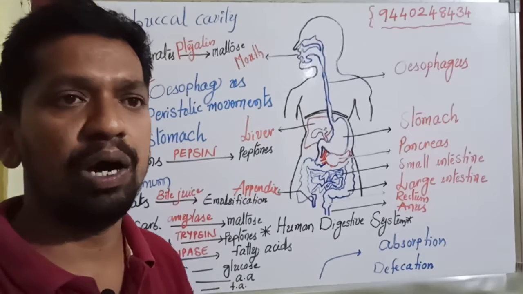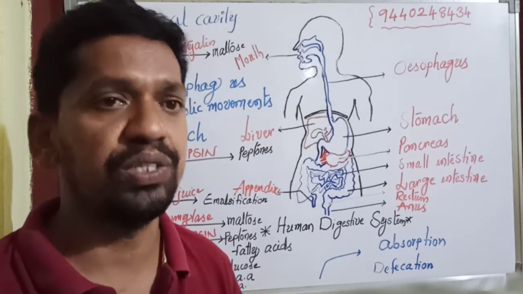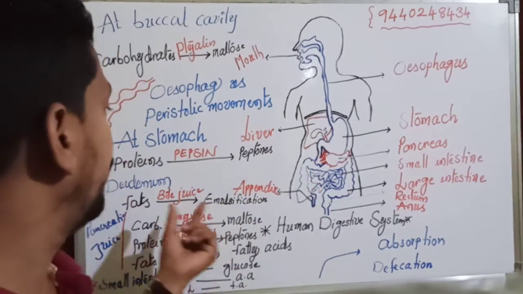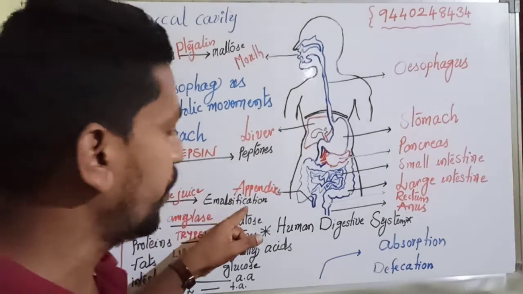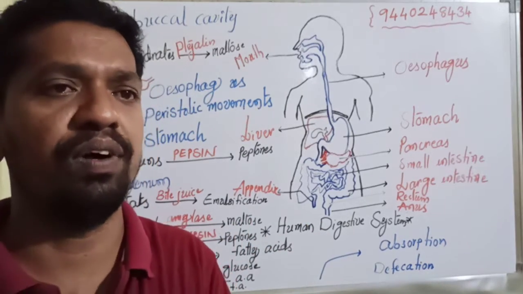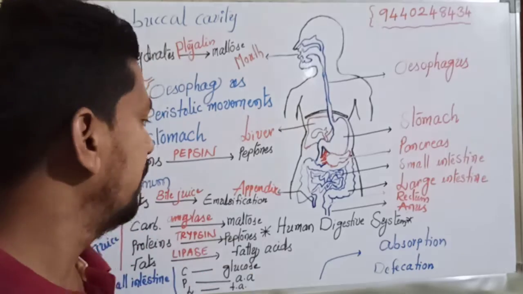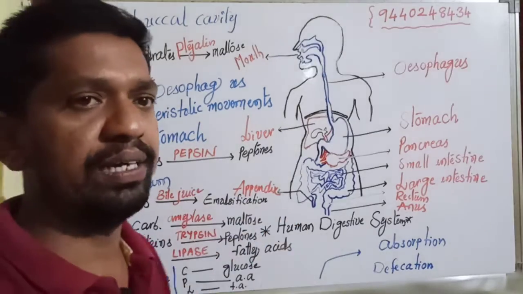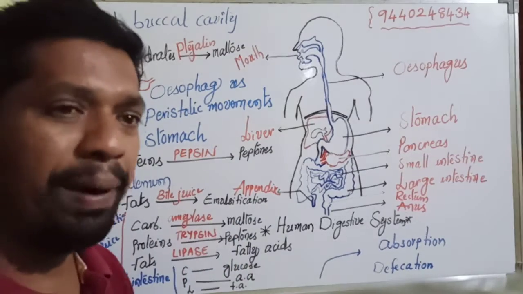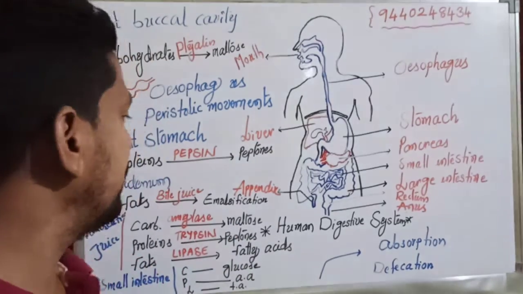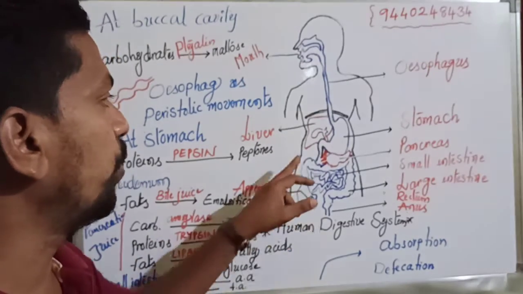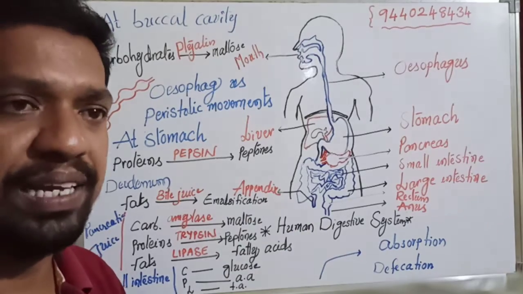Bile juice doesn't have any type of enzyme, though it is so important for digestion because bile juice breaks the huge fat particles into small globules. So conversion of large fats into small globules by the action of bile juice is known as emulsification of fats. So due to bile juice, bile salts and bile pigments, emulsification of fats takes place in the duodenum.